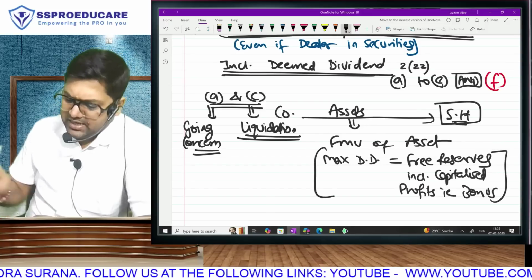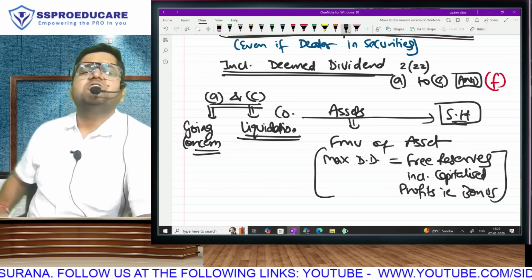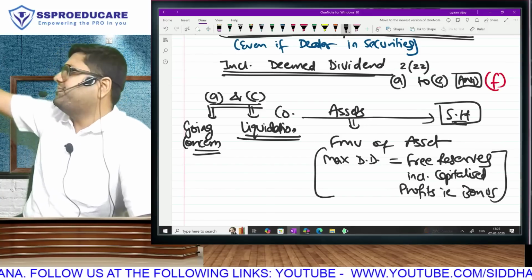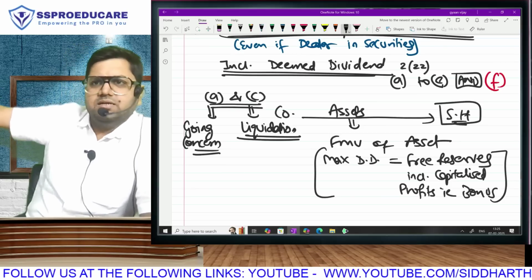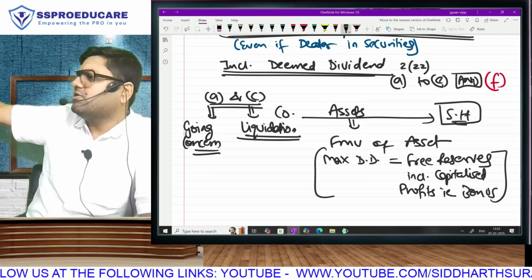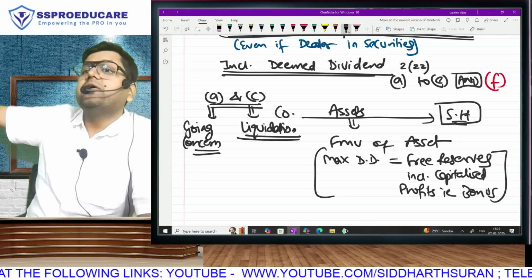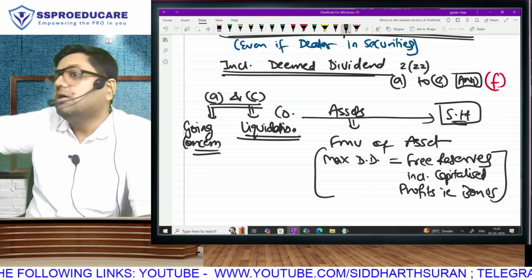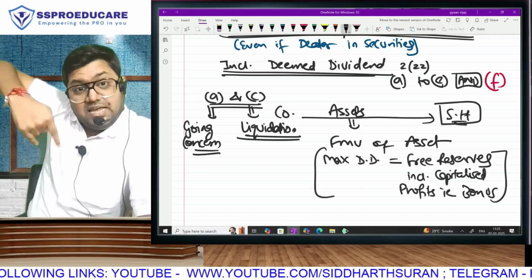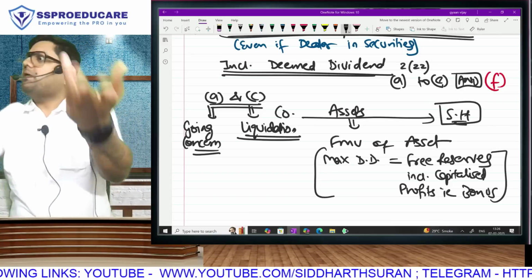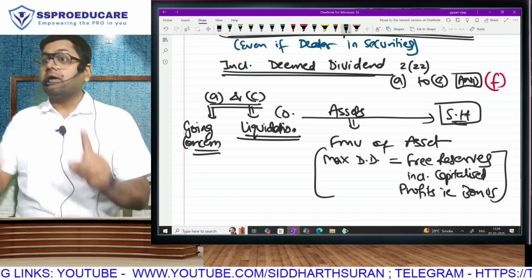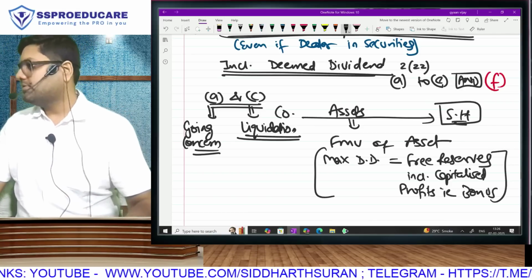Is this exactly what we wrote in 222C? 222A, as far as the dividend part is concerned, is absolutely the same. What is the different or the extra part in 222C? It is going concern in 222A, so there won't be any capital gain. In 222C, there will be this calculation plus capital gain. So the capital gain part we have completed. Now we have to do only the dividend part, and the dividend part in both clauses is the same.